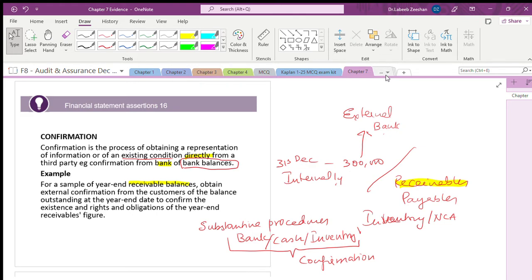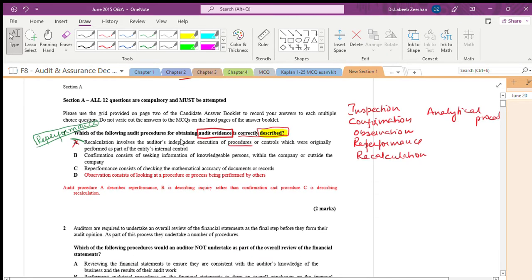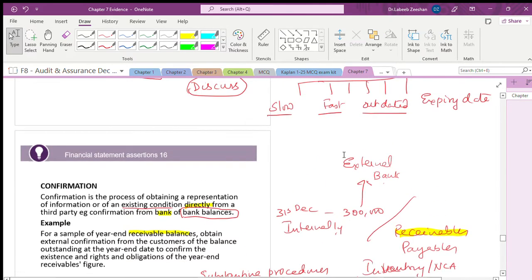It says confirmation consists of seeking information of knowledgeable persons within the company. Is it right? It is not. We are not talking about knowledgeable persons. If you are talking in terms of knowledgeable persons, what is the correct answer? Instead of confirmation, what do we have to use here? Tell me.